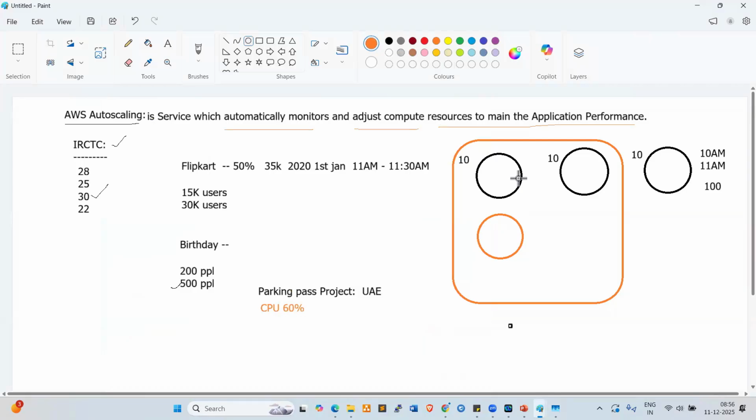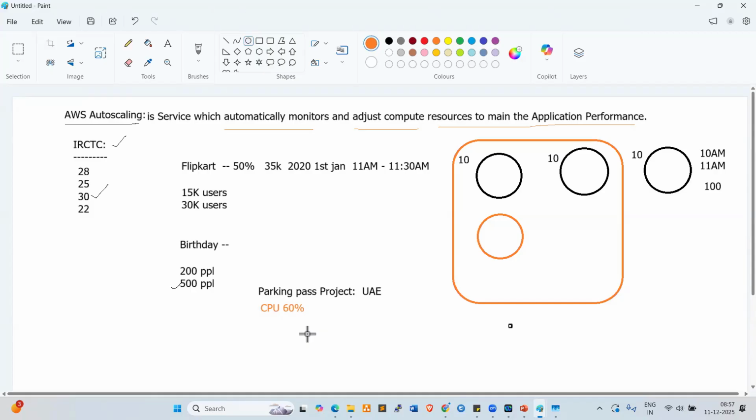These two servers are in a cluster. Normally we configure a cluster, which is a group of servers. If these two servers reach 60% and go on to 70-80%, the application will go down, right? That is why once it reaches 60%, we enable auto scale. We create the threshold here.